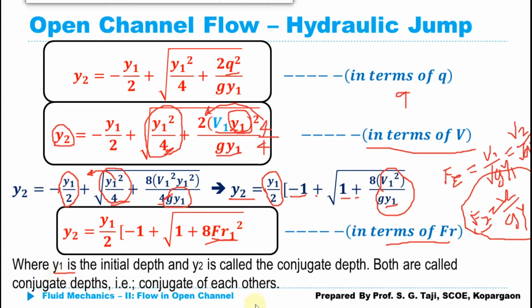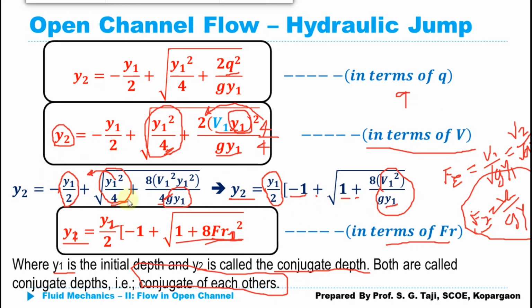Here y1 and y2 both are said to be alternate depths, also called conjugate depths, because both are conjugate of each other and both can be calculated by using this same equation. So you can simply replace y2 with y1 and y1 with y2. So while calculating y1 we can simply write y1 is equal to y2 upon 2. Rest of the things will be similar. Only the Froude number will be replaced by the Froude number at section 2. So this is our equation for the hydraulic jump.